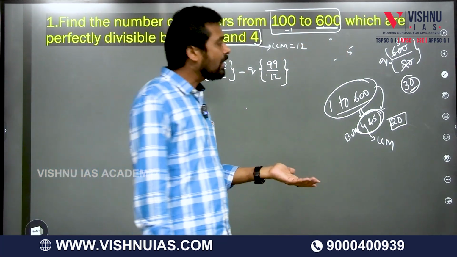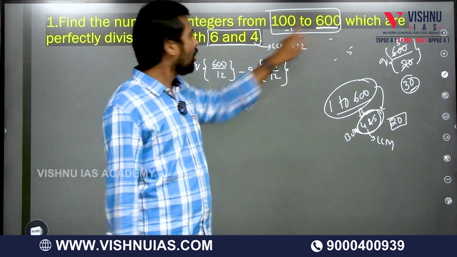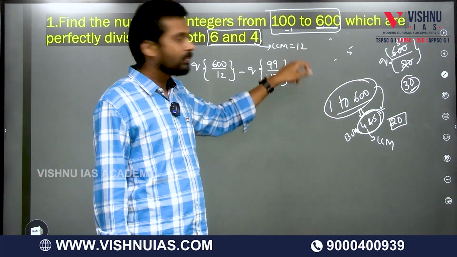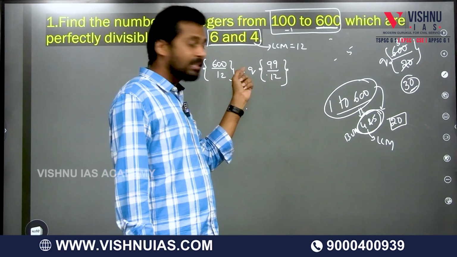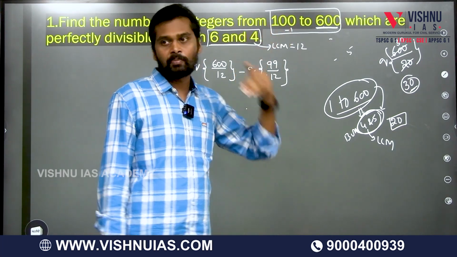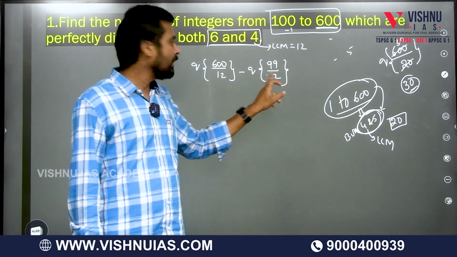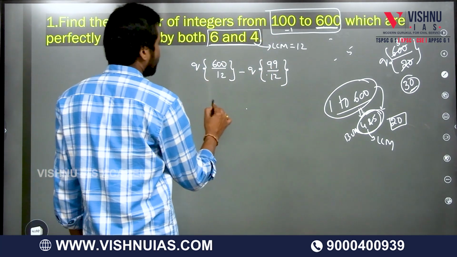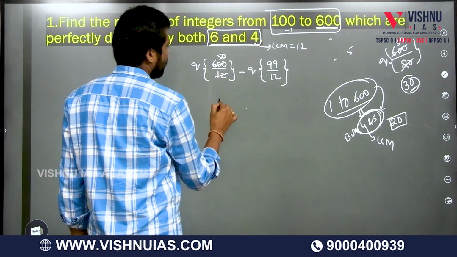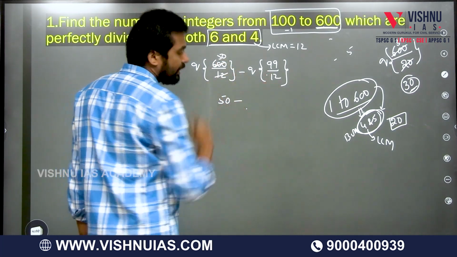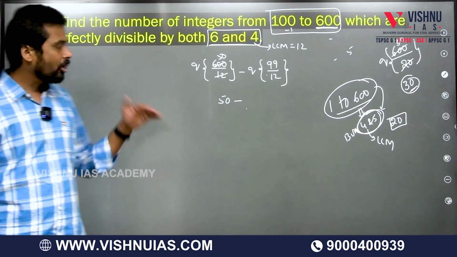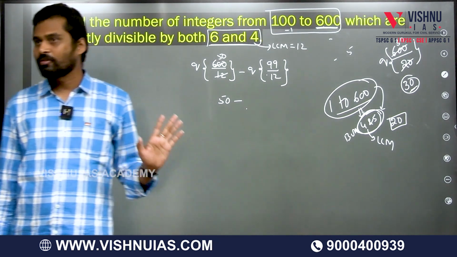then we take the larger number divided by this number. And when you take the smaller number, you take one number less. 100 minus 1 means 99. So 600 by 12 means 50 is the quotient. And 99 by 12. Here I already told you that the remainder need not be equal to 0.